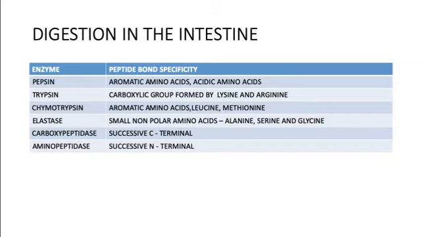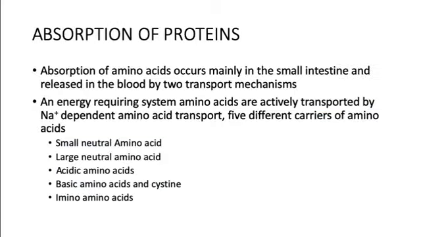So next, this is the digestion. Next we'll go on to the absorption of protein. Most of the amino acids are mainly absorbed in the small intestine and released into the blood for transportation, and this is mainly by 2 mechanisms. Energy is required for the amino acids to be actively transported. So you require sodium dependent amino acid transport, which has 5 carriers of amino acids.